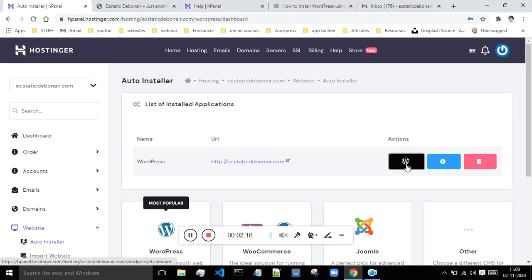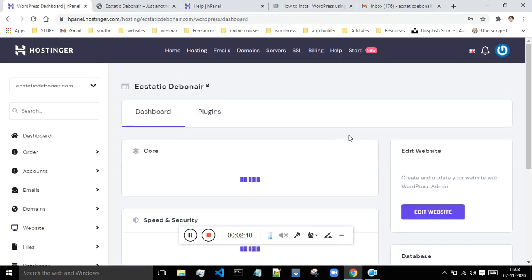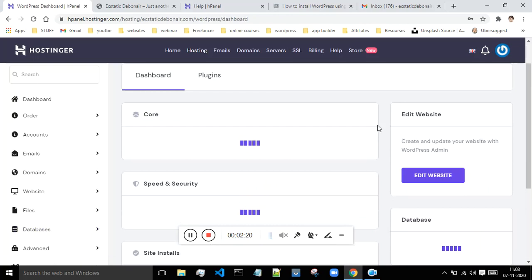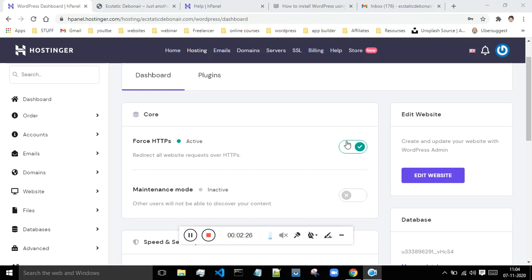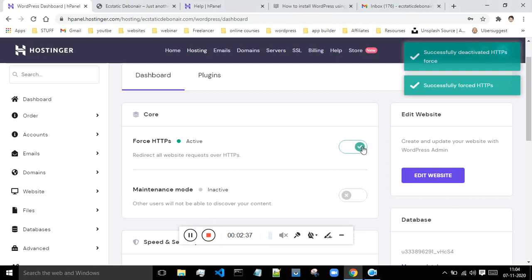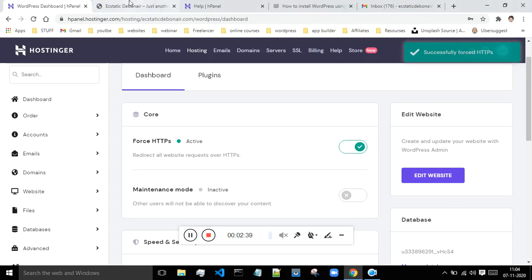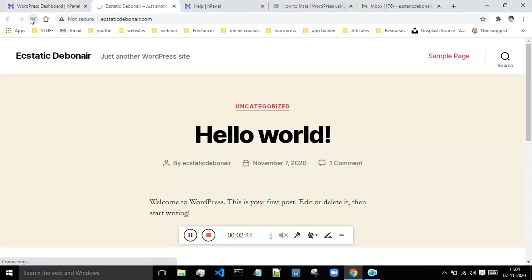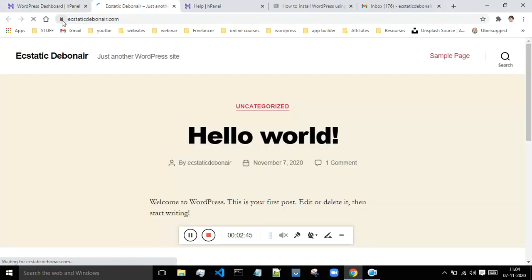From this you can directly go to your WordPress, and over here you will see the required information about your website. So this is that option of HTTP and HTTPS. Let's see whether this is working or not. Okay, you have to turn this on. Now let me just refresh this and see. Okay, as can be seen, now our website is secured.